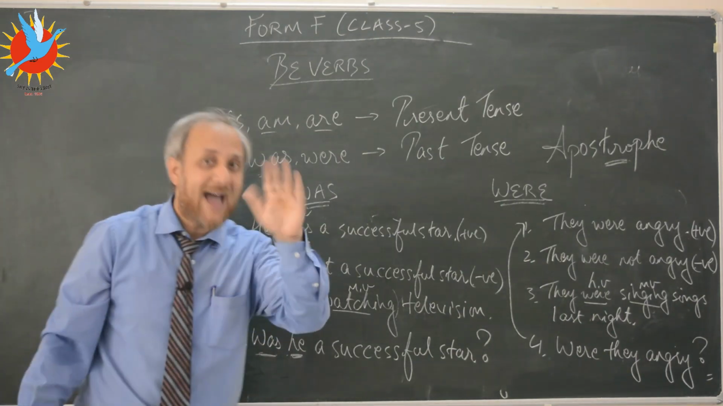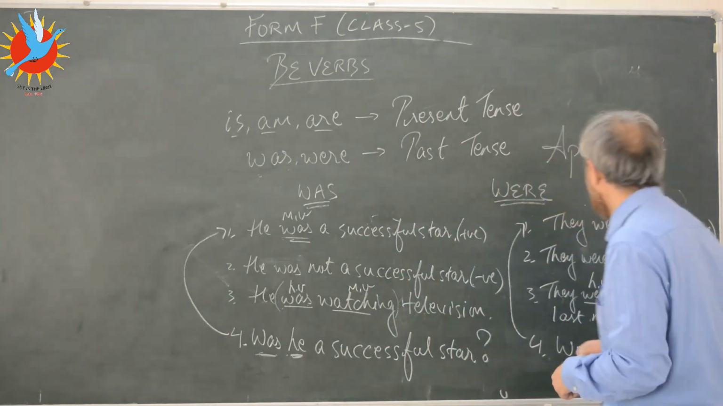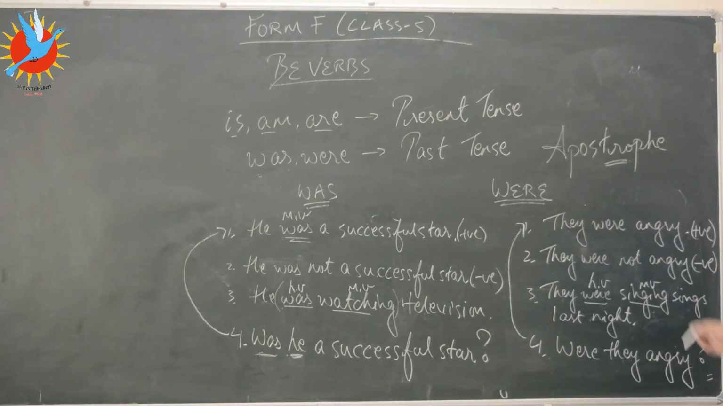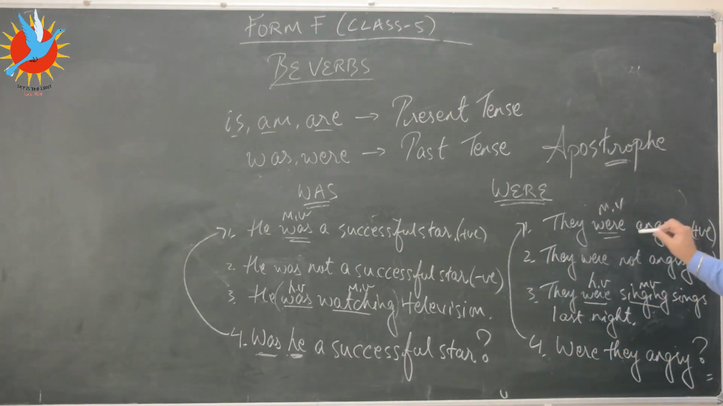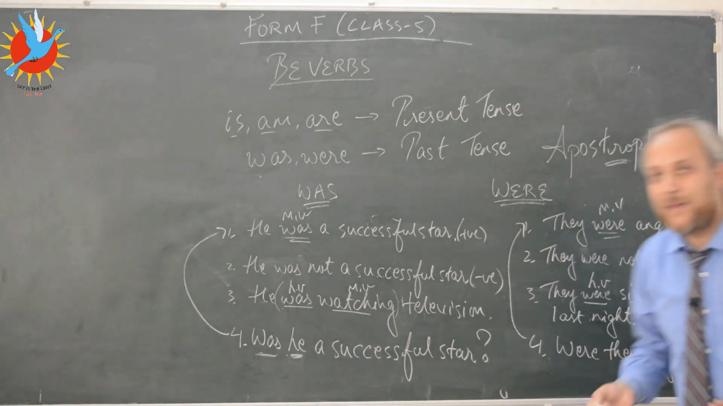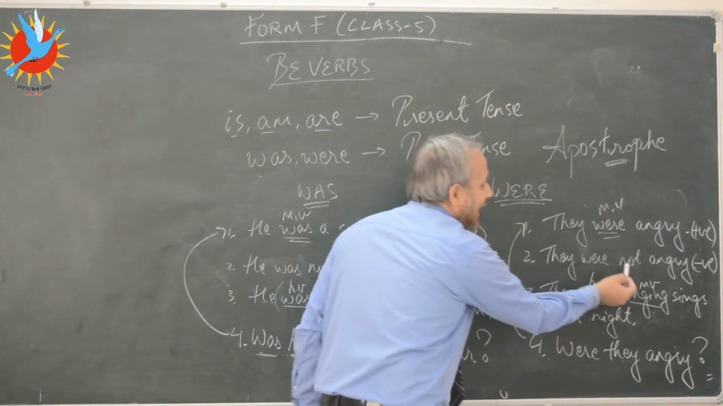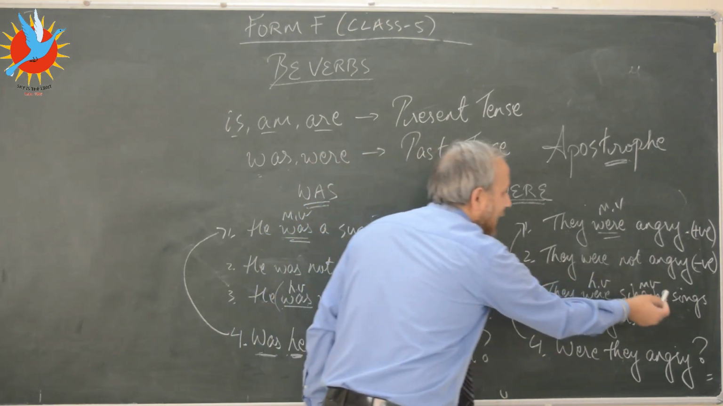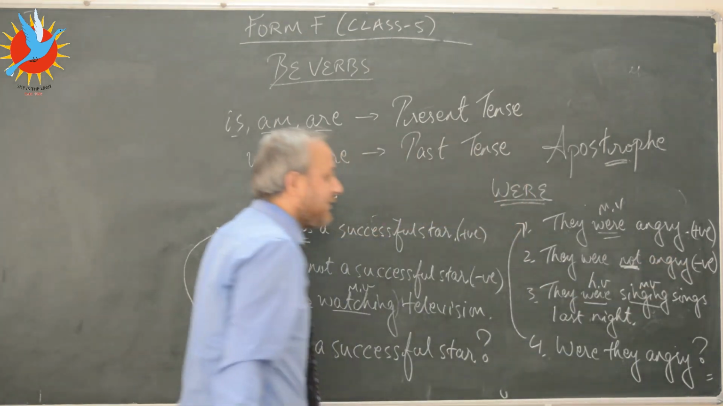You use was with singular subjects. I will talk about that in the next class. Were is used with plural subjects. Look at the first sentence here: they were angry. Here I've used were as the main verb, and this is a positive sentence. Now if I want to make it negative, simple, I will add not after were, the verb. So, they were not angry. Because I've used the word not, this sentence has become negative now.